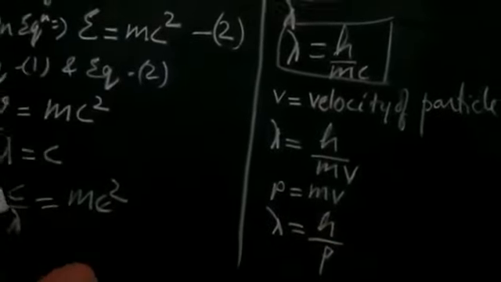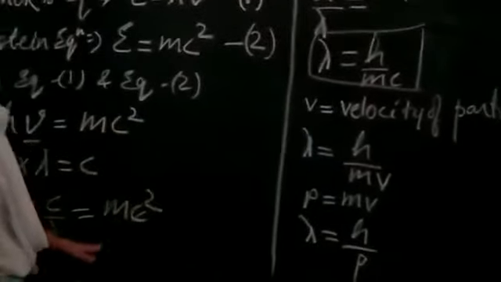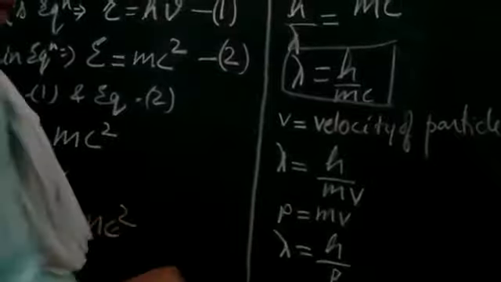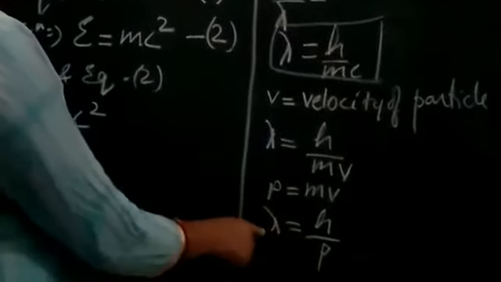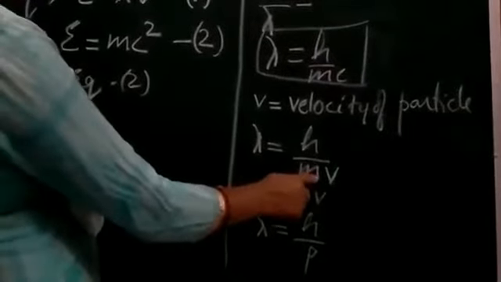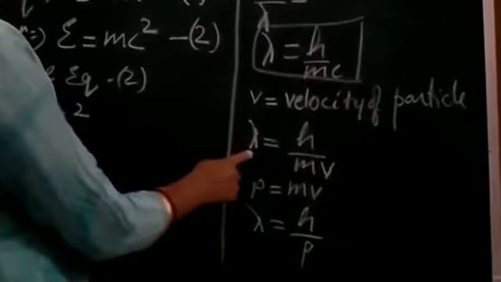It means that the momentum related with the matter wave, or the particle, is inversely related to the wavelength. You can also say that the mass of the material particle is inversely related to the wavelength.